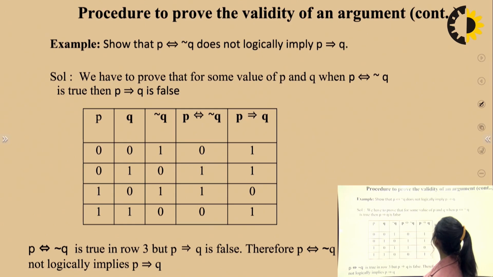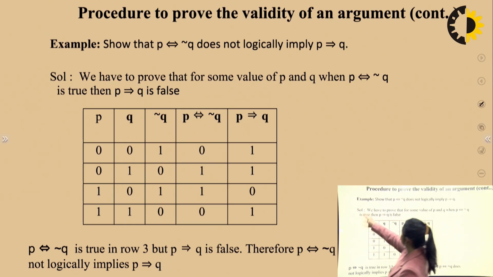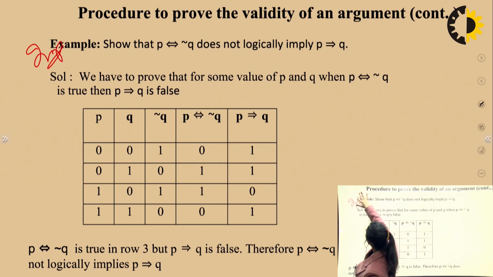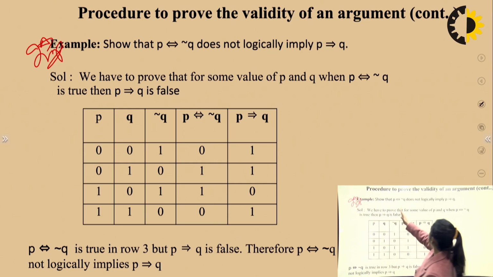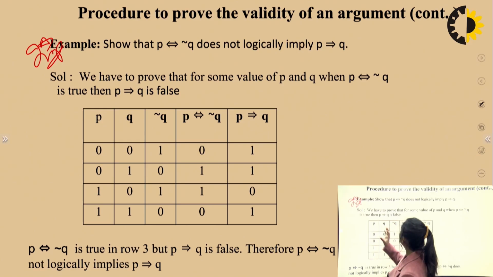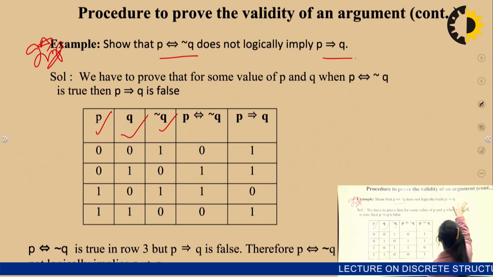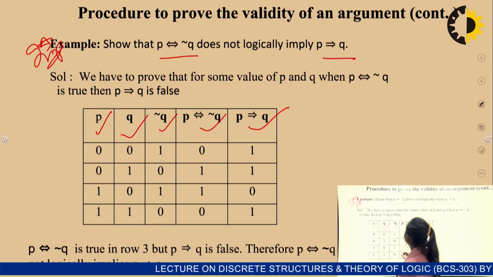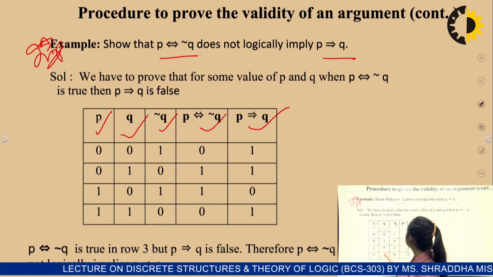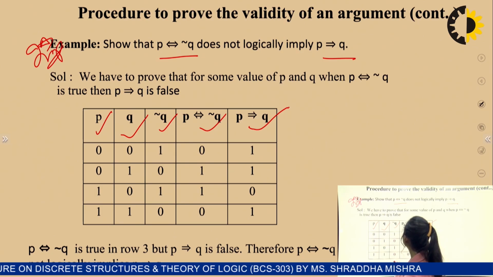Now this is quite an important question which might be asked in AKTU, because we do ask these kinds of questions. Example: show that P double implies not Q does not logically imply P implies Q. So we will try to figure out the elements we need. If you see this, you understand you need P, you need Q, and you need not Q here. And we have used this expression.